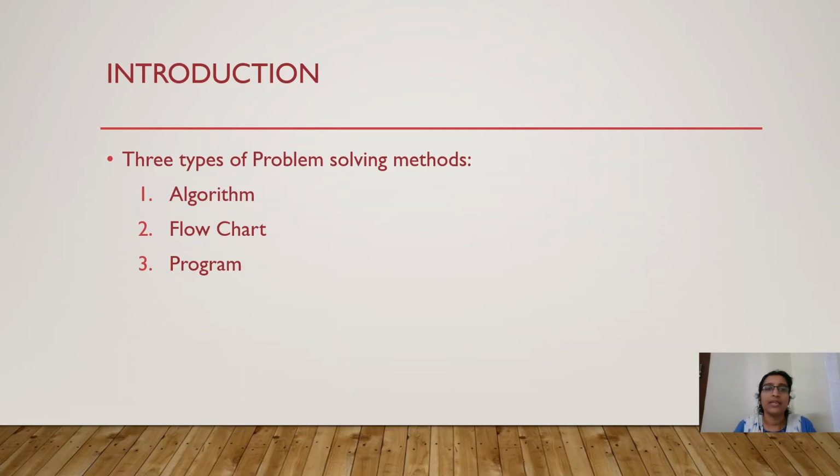Now we can see problem solving methods. The main objective of a computer, we are all familiar with computers, we are all using computers. For what purpose are we mainly using them? Computers are used for many things, for example entertainment and learning. But the main objective of using a computer is to solve problems. Computers have high memory and high computational capacity, and a processor also. So it is mainly used to solve a problem.